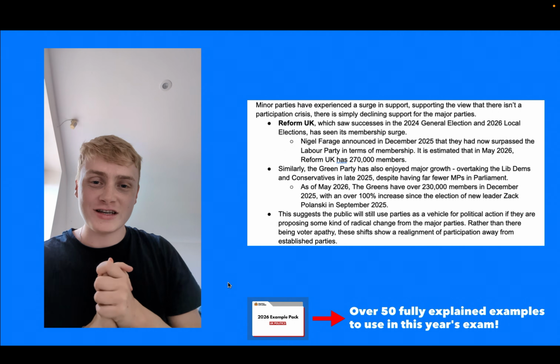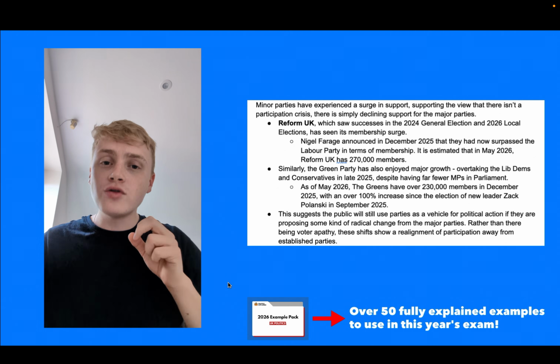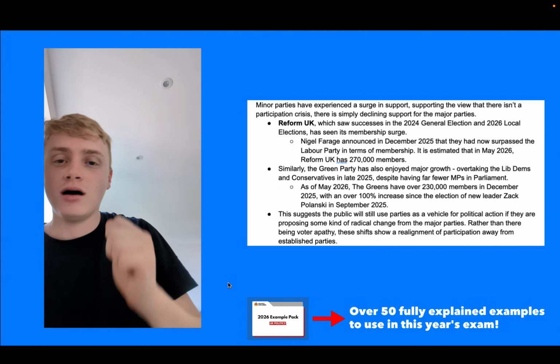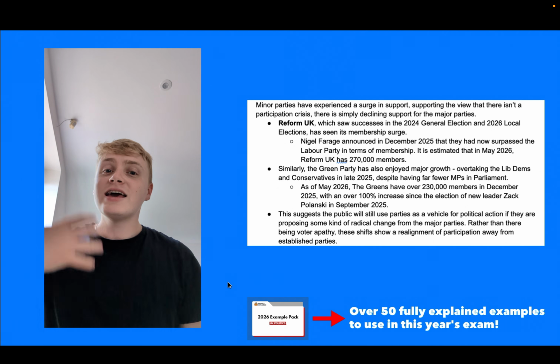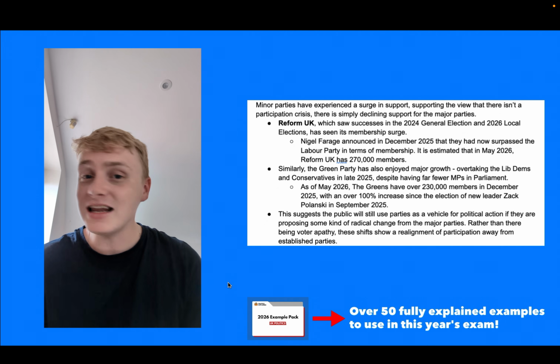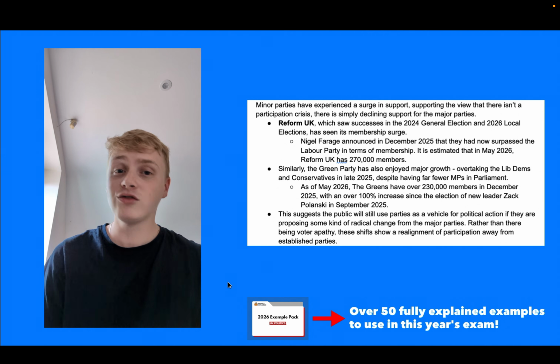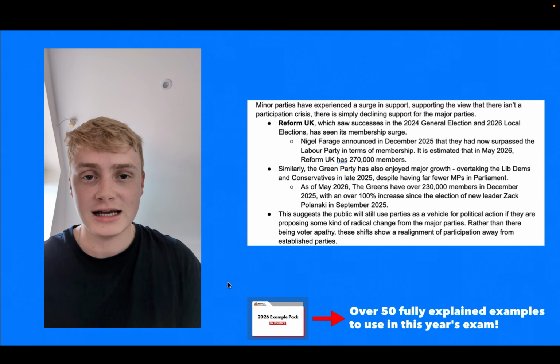The next key recent example you can use is in relation to party membership, and this is the growth in party membership of minor parties in British politics. In particular, the fact that Reform now have the most party members of any party in British politics, with over 270,000 members in May 2026.